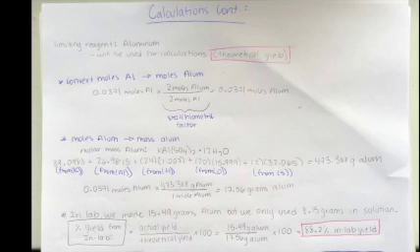Finally, we multiply 0.0371 moles of alum by the molar mass and end up getting 17.56 grams of alum. This is our theoretical yield. Finally, we determine the percent yield by dividing the actual yield, which was 15.49 grams, by 17.56 grams of alum, and then multiplying that by 100%. We end up getting a percent yield of 88.2%.